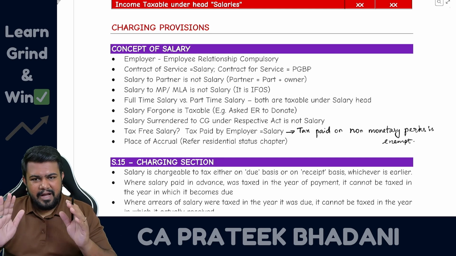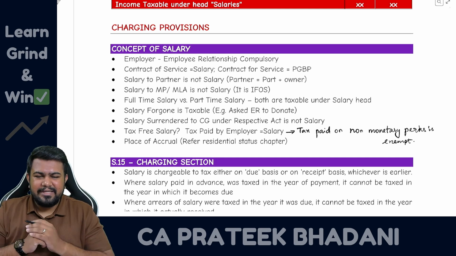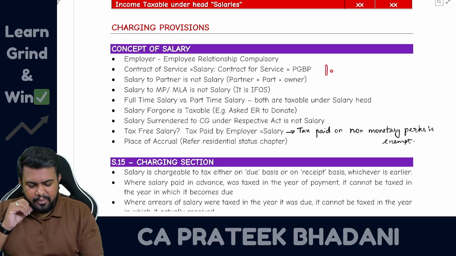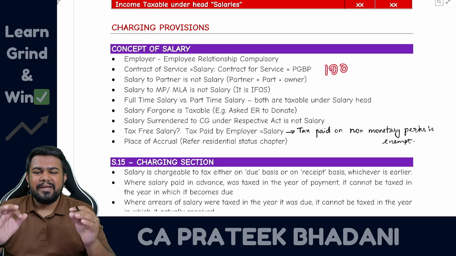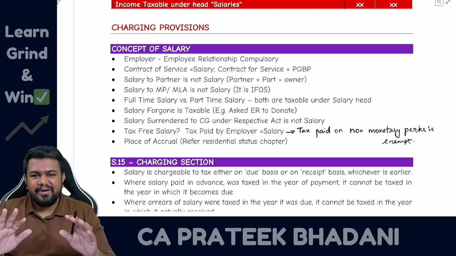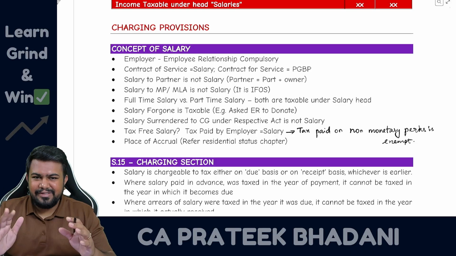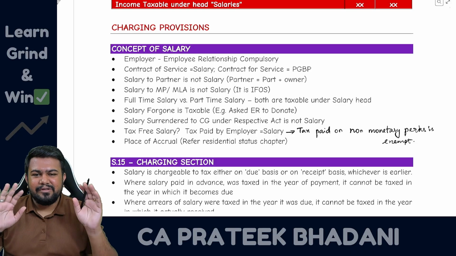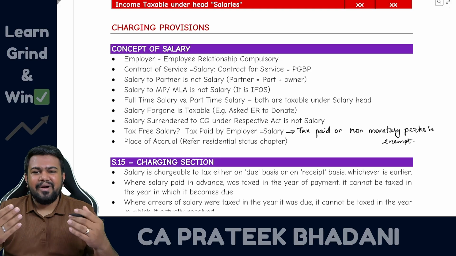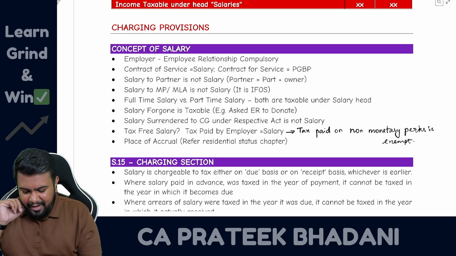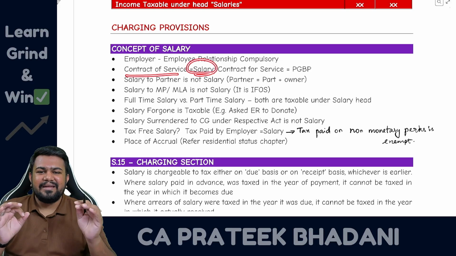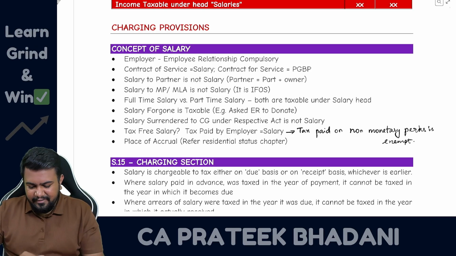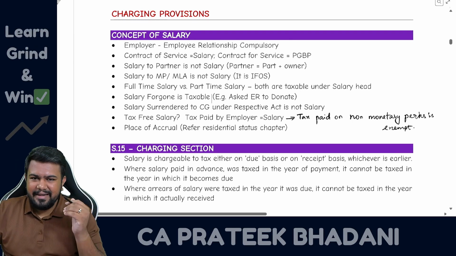However, if Laika Production go to Rajnikant and tell him that we are going to pay you 100 crores and you have to be our employee for 1 year, and in this 1 year we can ask you to act in movie also, we can ask you to act in serial also, we can ask you to do advertisement also. Whatever we say about acting, you have to do everything. So that is called contract of service, hence it is taxable under salary head of income. You got the difference?